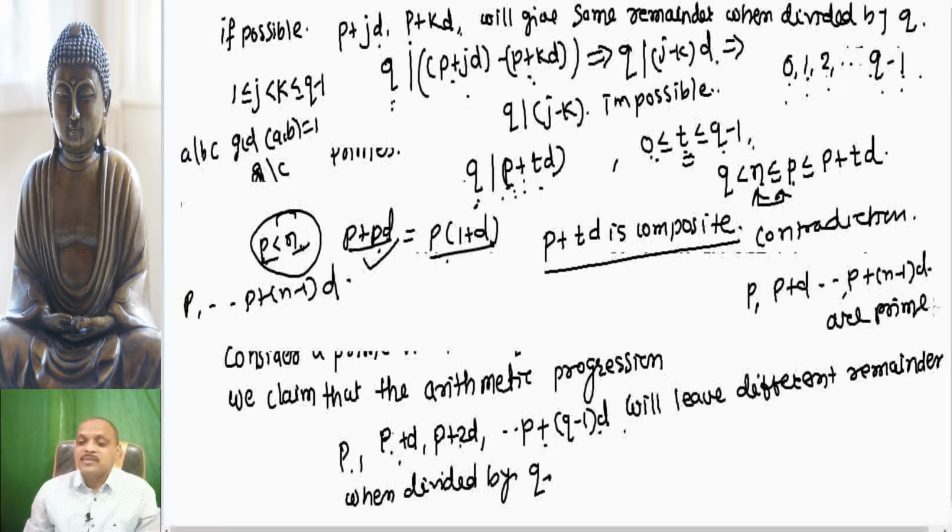So this is a contradiction, because we have assumed that q is not a divisor of d. Hence q is a divisor of d. This proves the theorem.